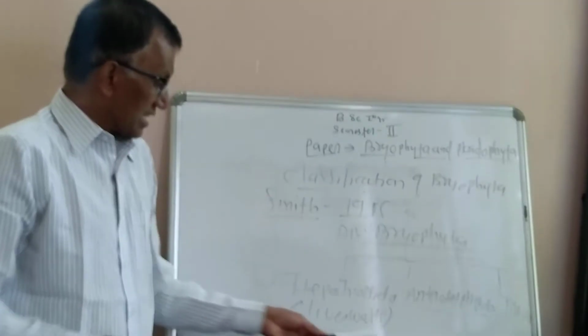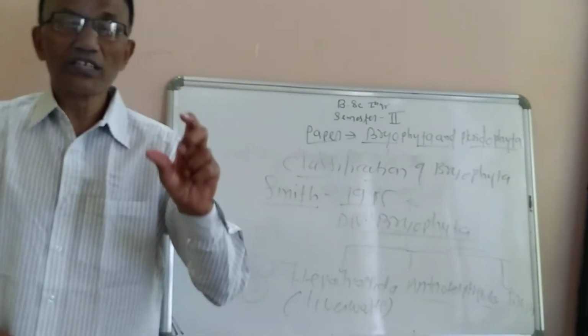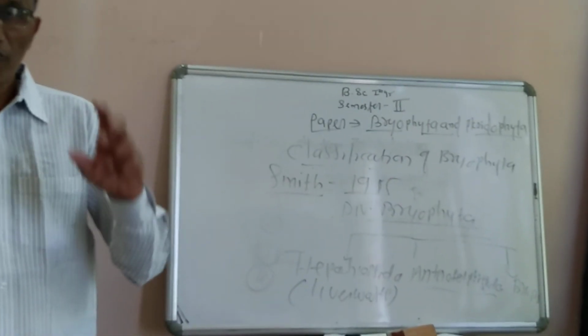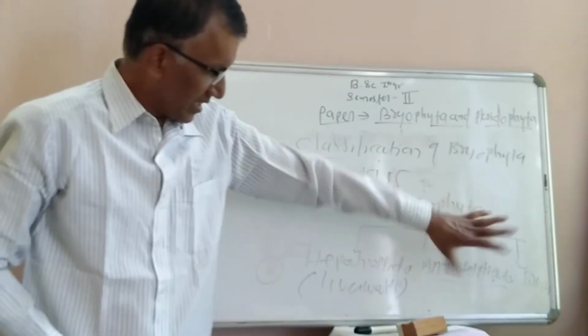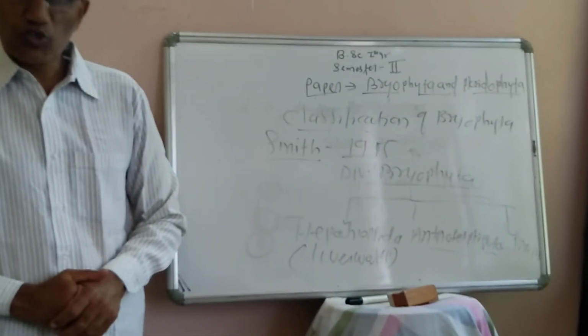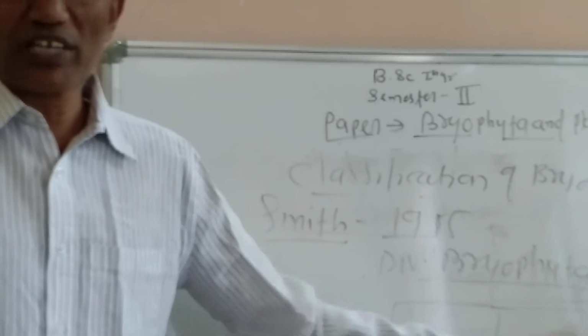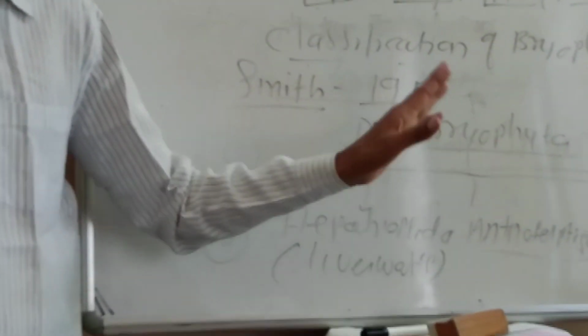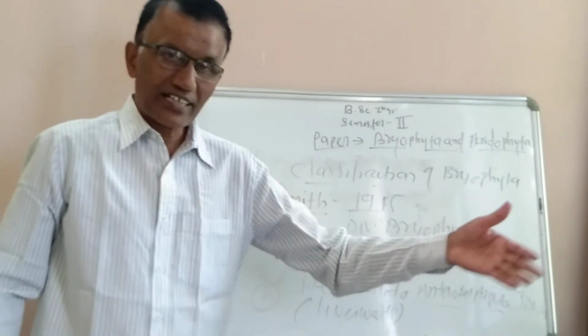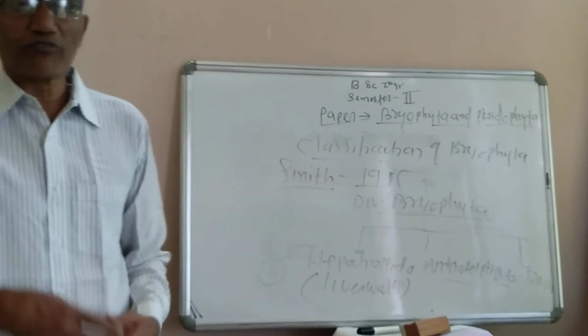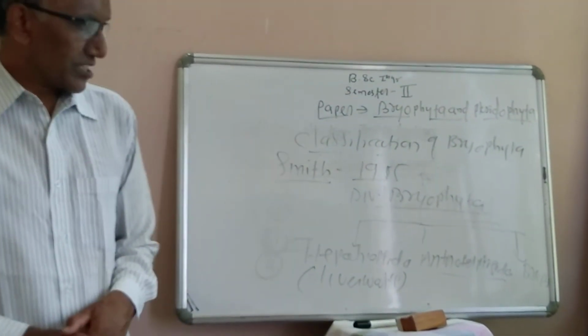Now these three classes again have their own different orders, families, genera and species. Anthoceropsida has only one order and three families, and all these three families have their own different genera and species.